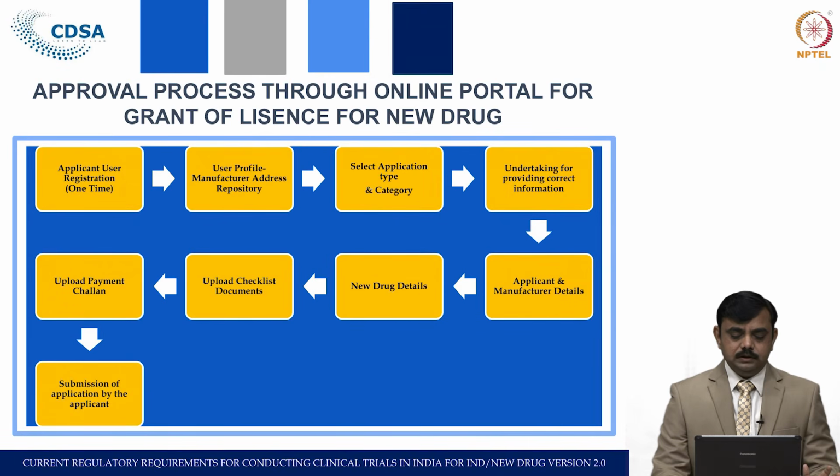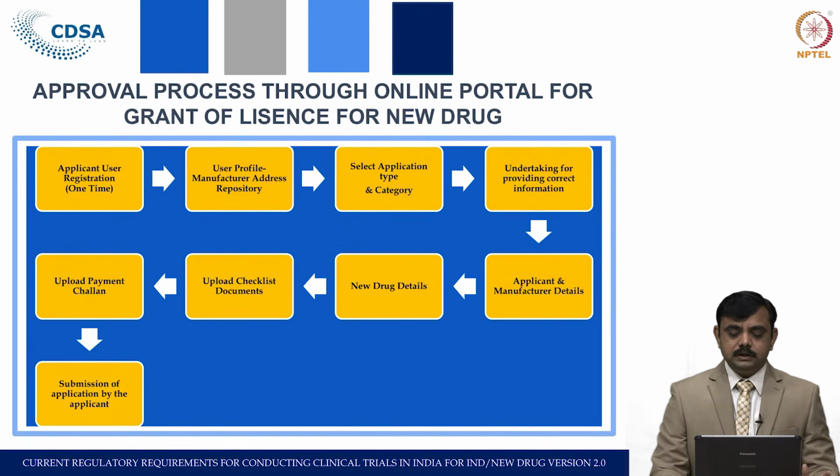So, the applicant has to apply through the online portal. We will see in brief the approval process through the online portal for grant of license for new drugs, how to apply and how it goes to the final conclusion. The applicant user has to register onto the portal that we call the Sugam portal. Then it will generate the user profile and manufacturer address repository.